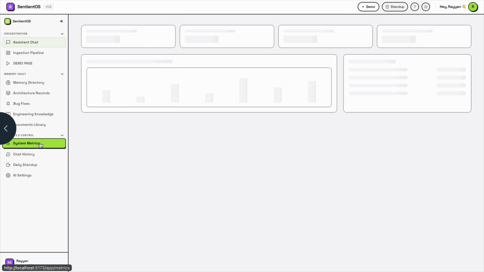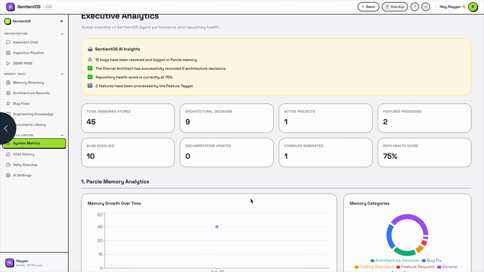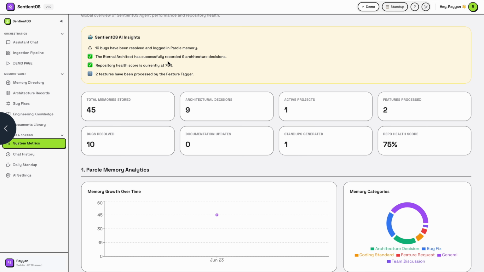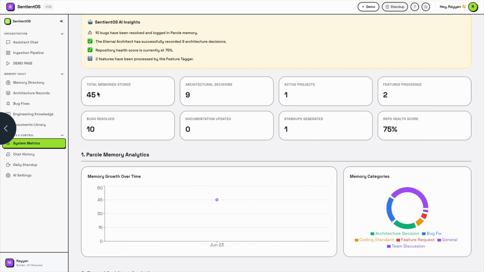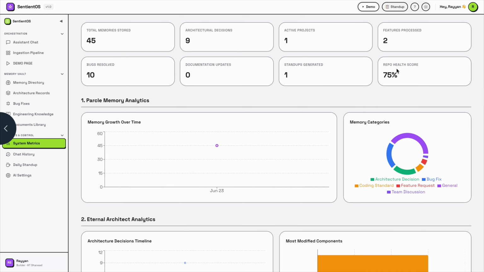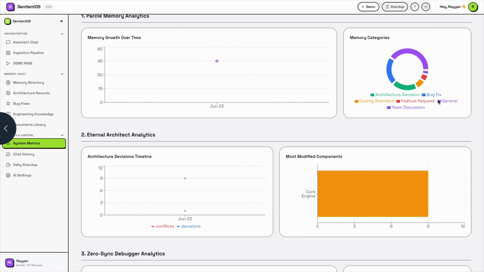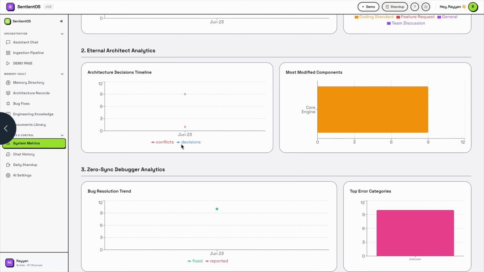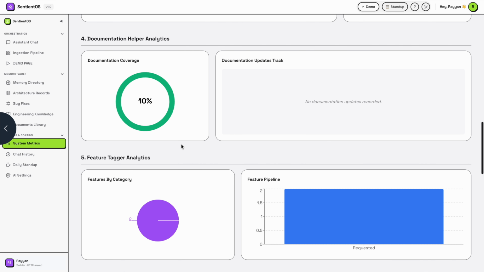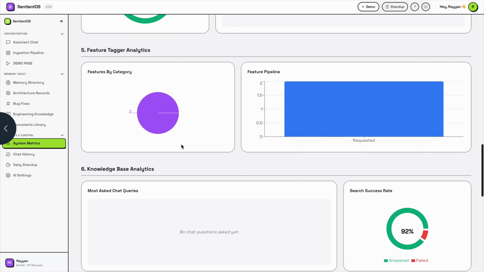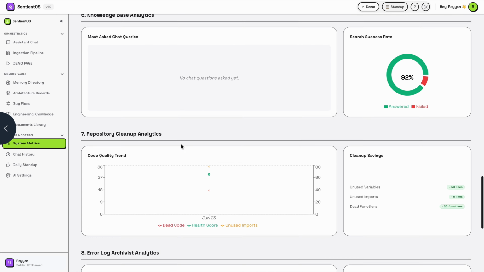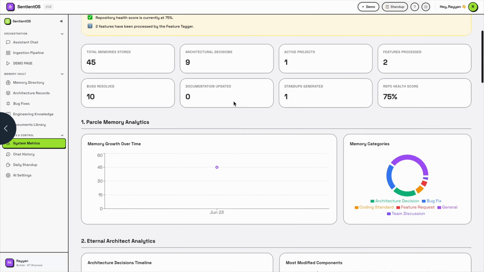Further moving towards system metrics, here you get all the information about the metrics which SentientOS is generating. 10 bugs have been resolved and all. This was the AI insights. 45 memories have been stored, 9 architectural decisions, 2 features have been processed. Repo health is 75%. Memory growth over time is 45, and you can see the memory categories also. You can see the entire data analytics about our SentientOS.